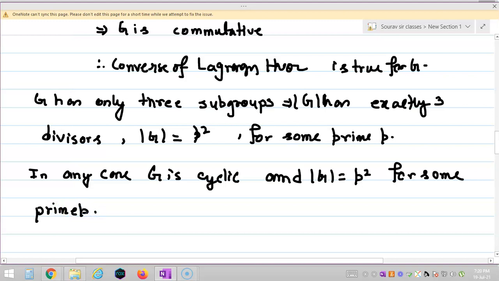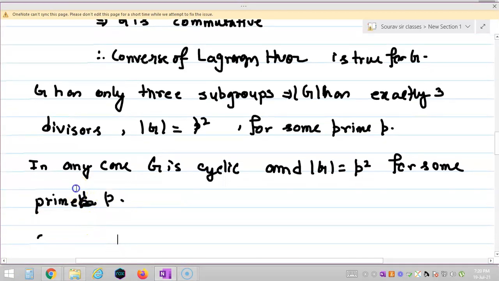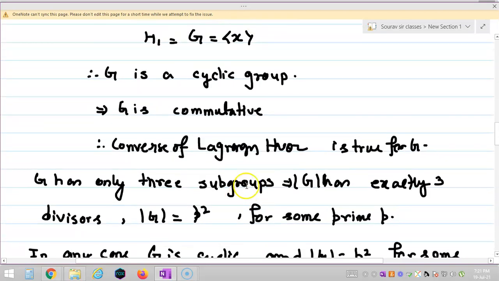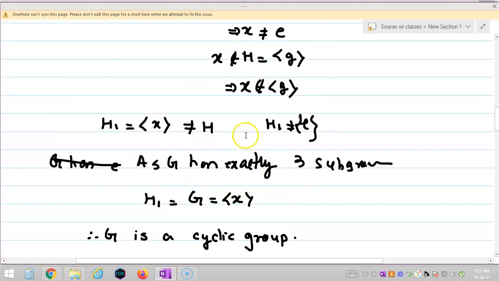So this completes the proof. Right students? So you can observe that this is the easiest question among all of the 8 questions. So we have solved question number 8 also.